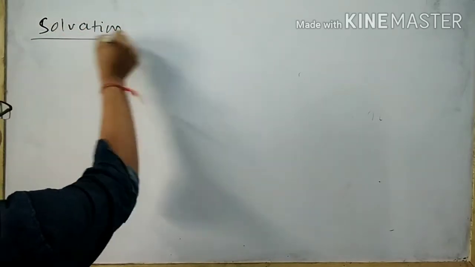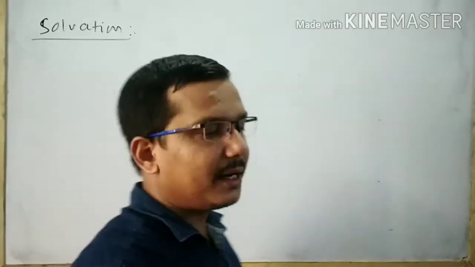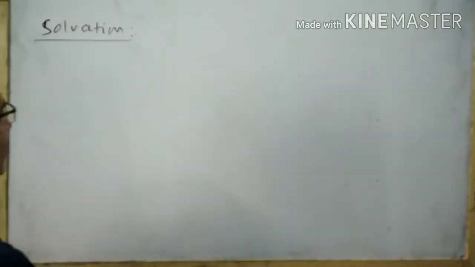What is the effect of solvation on basic strength of aliphatic amine? What is solvation?